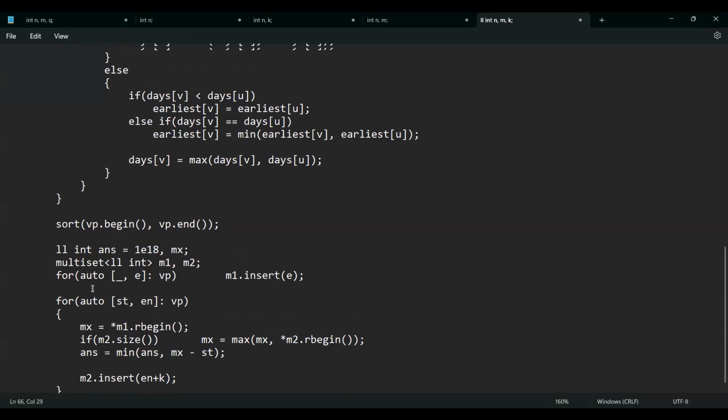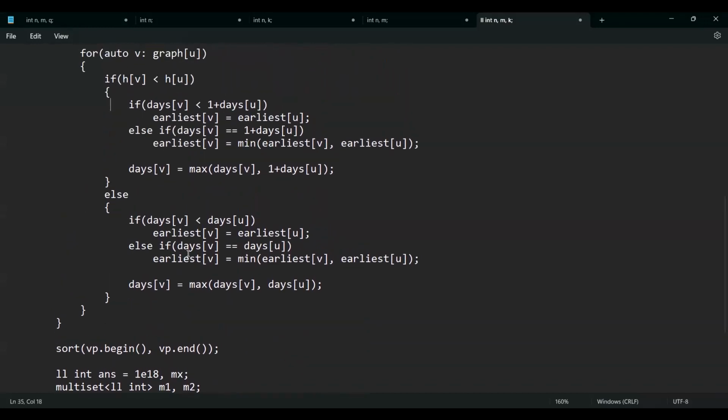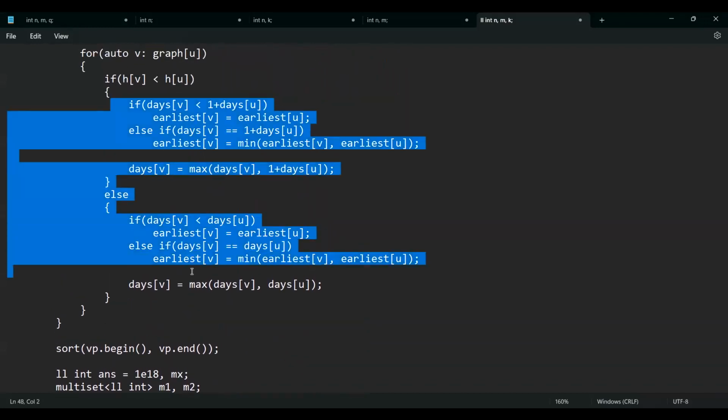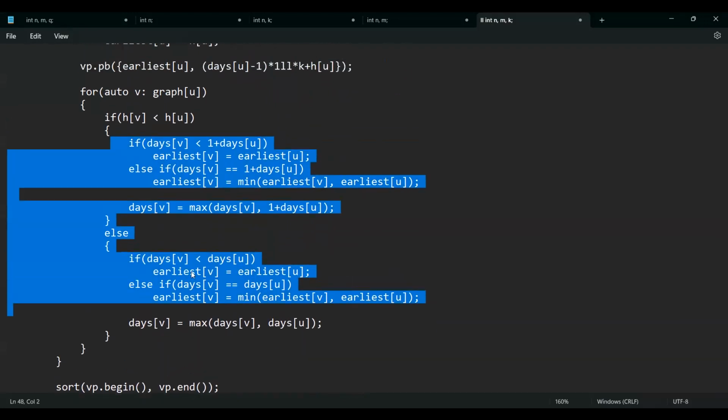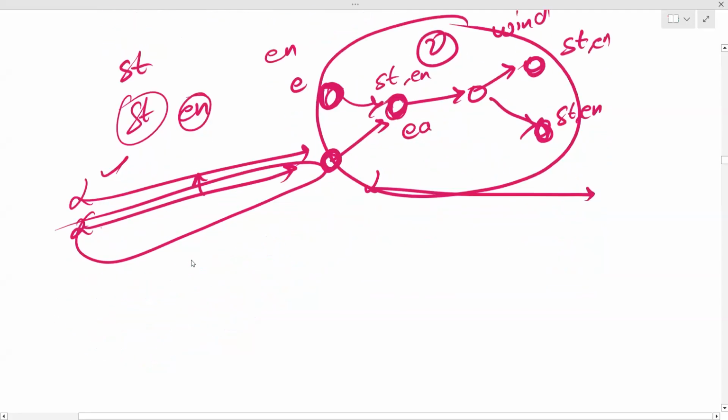I hope this is clear. This has a little bit of DP implemented, plus your, what do you call that? I don't remember the name, but that sorting. What do you call this? Topological. Yes, topological sorting. So this is kind of topological sorting, not exactly.